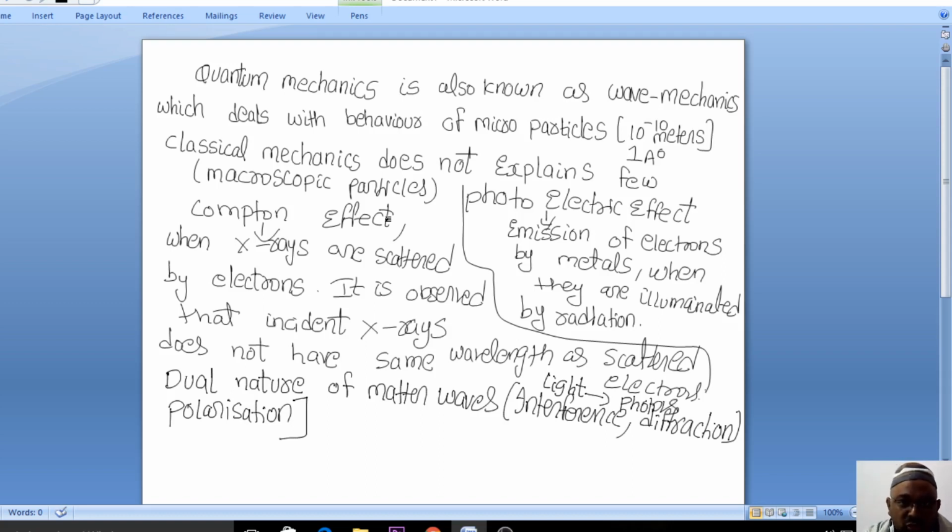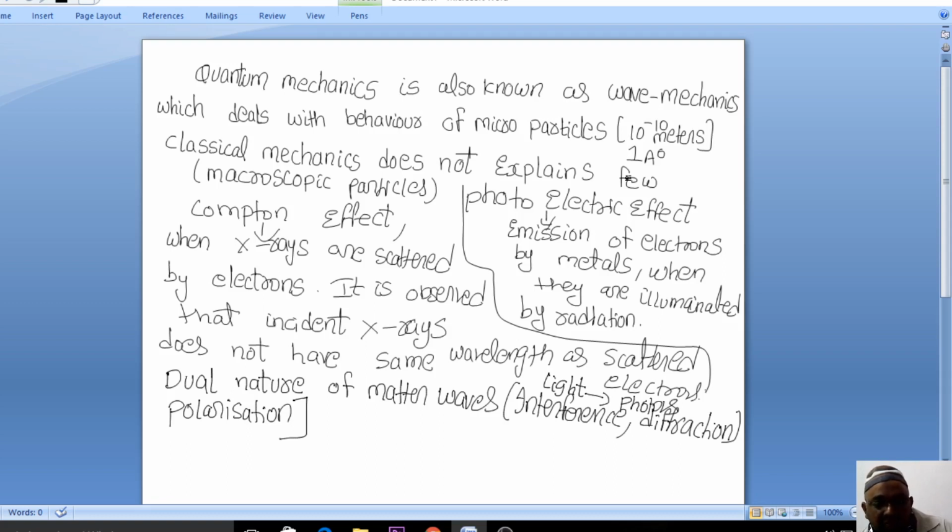Quantum mechanics is also known as wave mechanics, which deals with the behavior of microparticles, and these microparticles are having dimensions of 10 to the power of minus 10 meters, and that is 1 angstrom. The classical mechanics does not explain us regarding the microscopic particles. So the Compton effect and photoelectric effect have not been explained by classical mechanics. So there is a need of going for quantum mechanics.